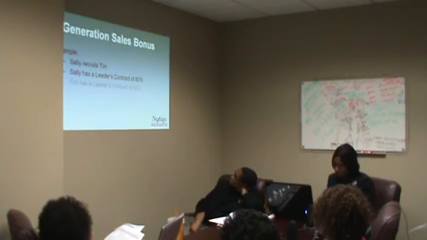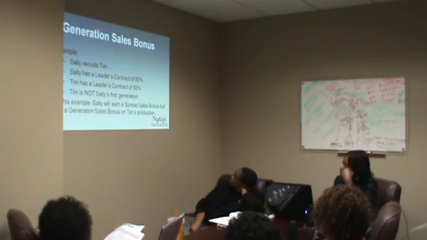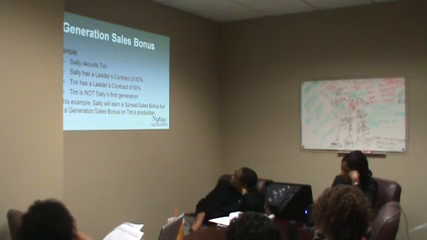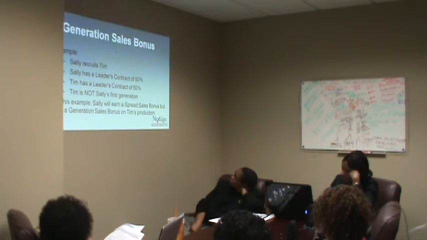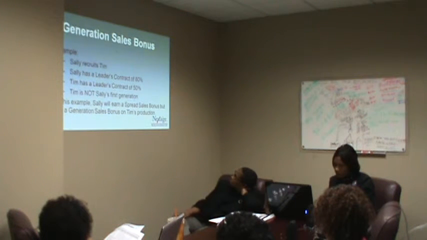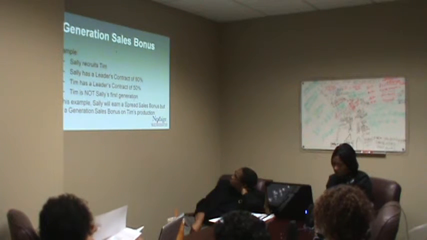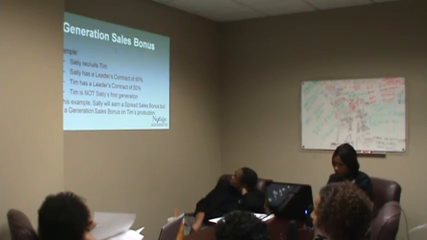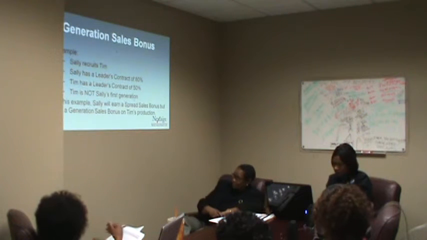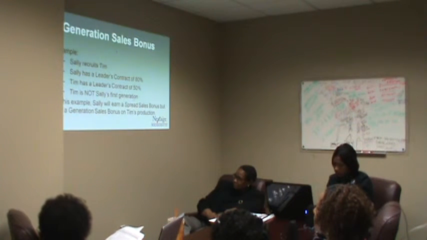Sally recruits Tim. Sally has a leader's contract of 80%. Tim has a leader's contract of 50%. Well, we know if Tim has a leader's contract of 50%, he has not either had a transaction personally or as a team, anybody on his team, or he hasn't brought in an active next stage realty agent. That is the criteria to get promoted from that 50% beginning leader's contract. So this means Tim is not Sally's first generation. In that example, Sally will earn a spread between sales, but not a generation sales on Tim's production.